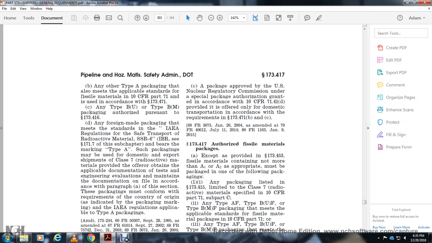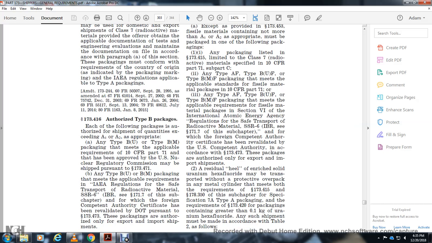IAEA regulations applicable to type A packaging. 173-416, authorized type B packages. The following packages are authorized for shipping quantities over A1 and A2: any type BU or BM packaging with the applicable requirements of 10 CFR Part 71, approved by the U.S. Nuclear Regulatory Commission, may be shipped pursuant to 173.471.